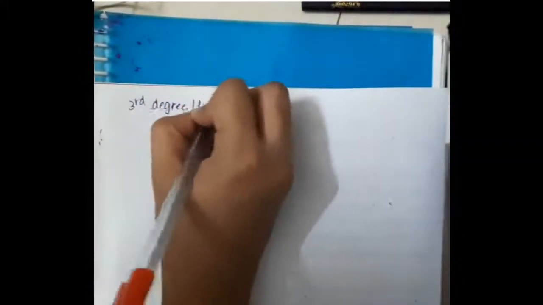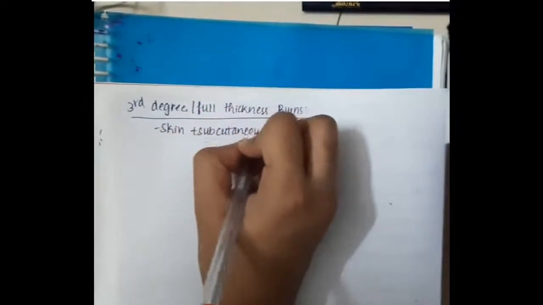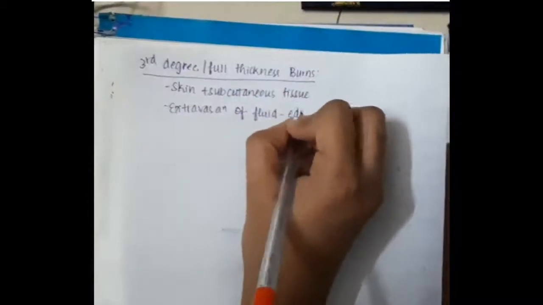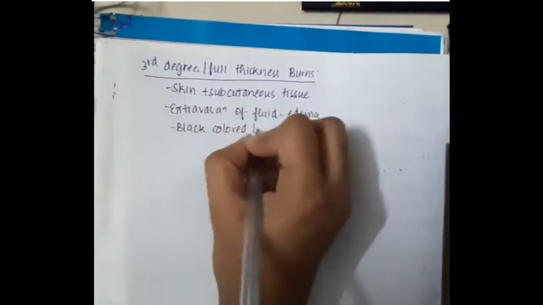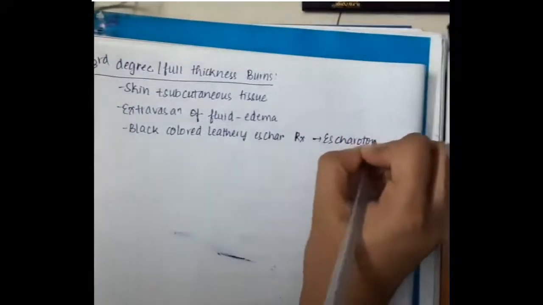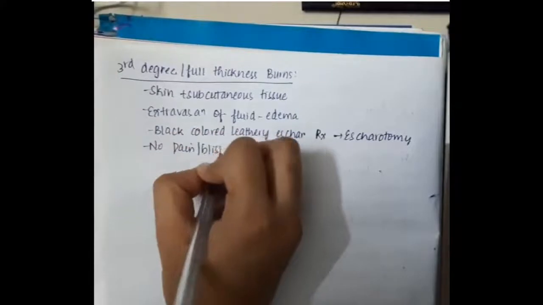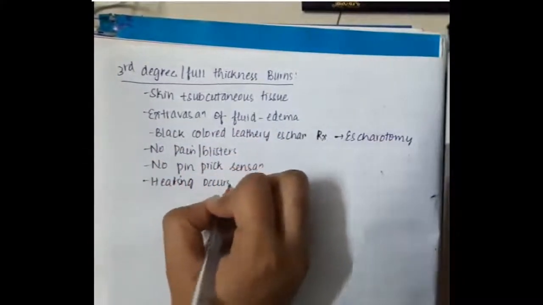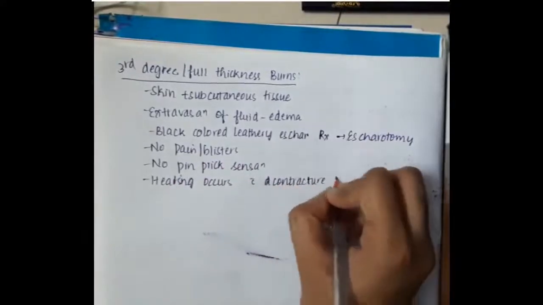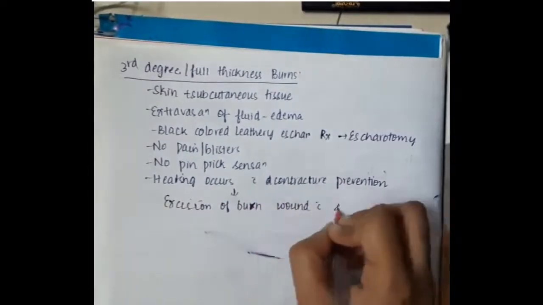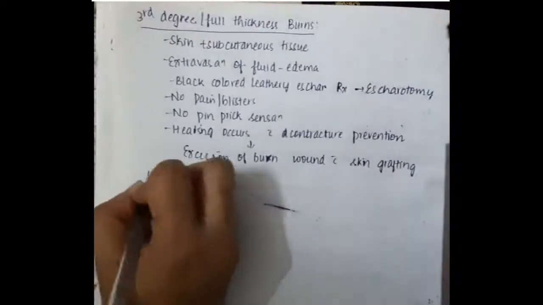Next we have third degree burns, or full thickness burns. These involve the skin and subcutaneous tissue. Here extravasation of fluid occurs, leading to formation of edema. A black colored leathery eschar is produced, which is treated by escharotomy. There is no pain or blister, and no pinprick sensation. Healing occurs with contracture, so this contracture should be prevented by excision of the burn wound with skin grafting.